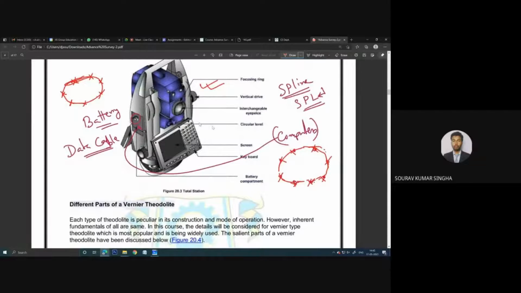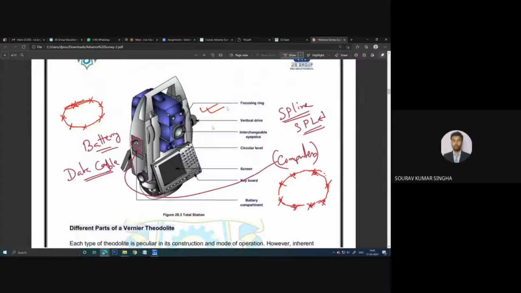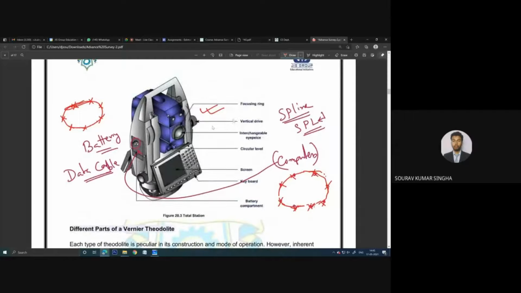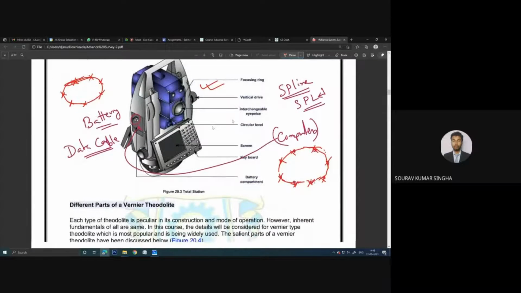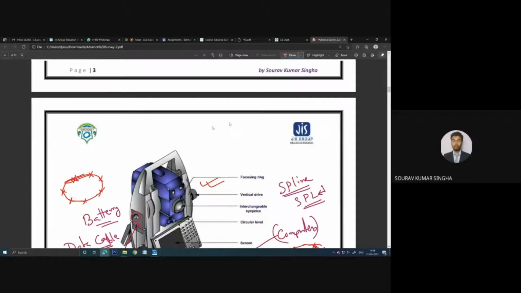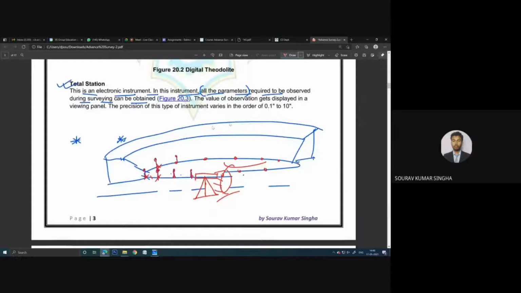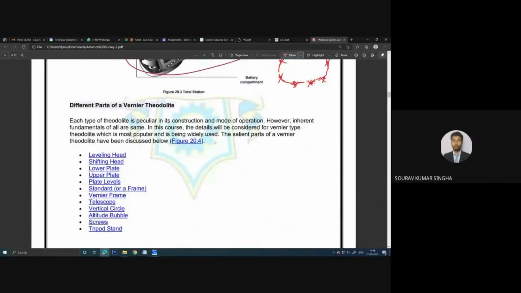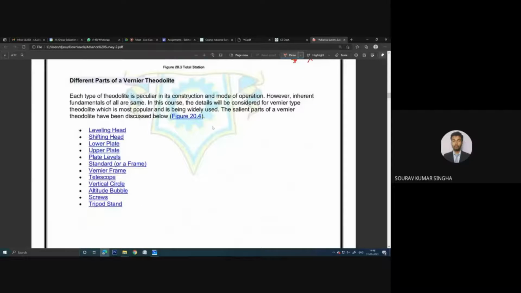Right now, just understand that in the total station we can do each and every type of surveying work. We can take linear measurements, angular measurements, and distances, and determine each and everything. So this is the special instrument, the total station. Now I will come to our main part, that is the vernier theodolite. These are the parts of the vernier theodolite.